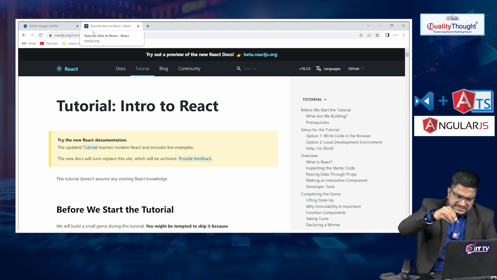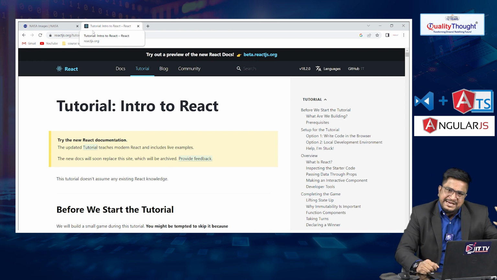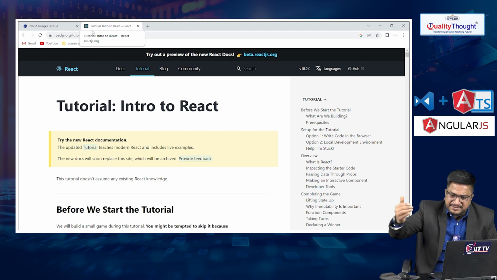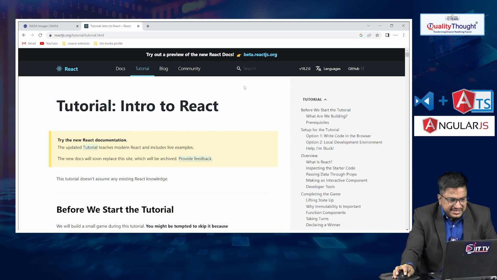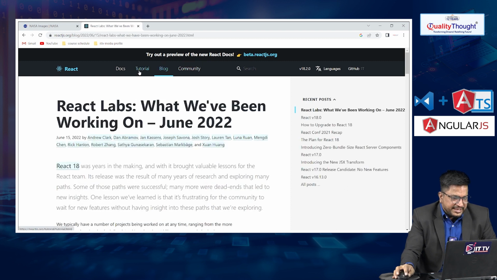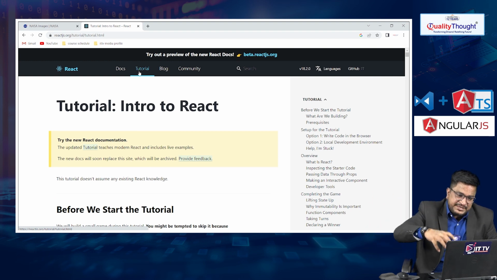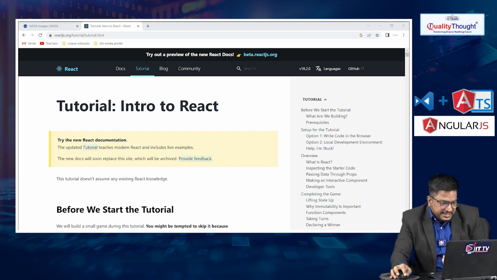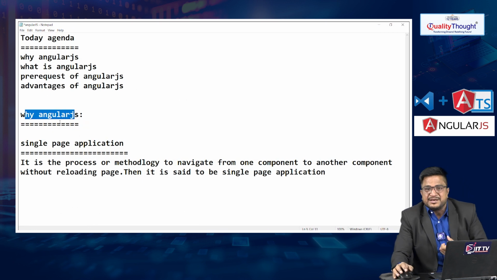For a single page application, whether one user, 10,000 users, 10 lakhs or even 1 lakh users are sending requests, our single page application processes all the requests and provides the response. The reason is that the page is not reloading. If the end user sends a request, our single page application can provide the response instantly. So that is the main motive of AngularJS, to develop single page applications.